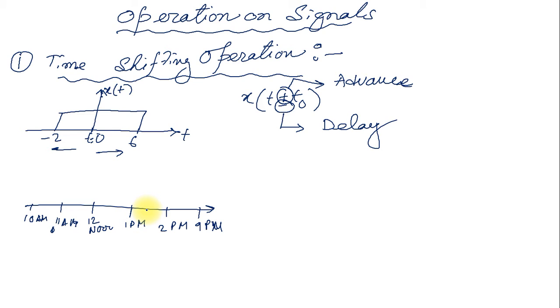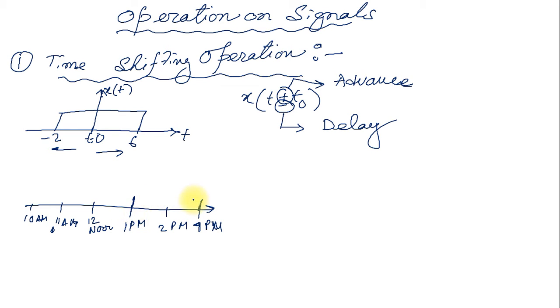But somehow, due to some circumstances, my work is delayed. Now I want to do the work at 2 p.m. or 3 p.m. Say I want to do that work at 4 p.m. Previously I wanted to do this work at 1 p.m. Now I am going to do this work at 4 p.m. So this arrangement is called delay.